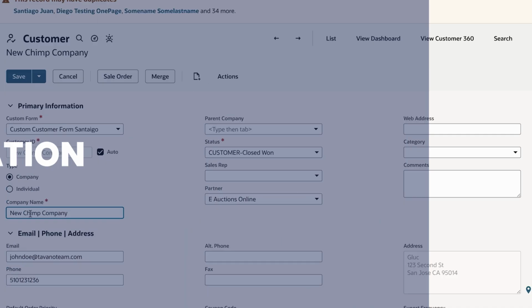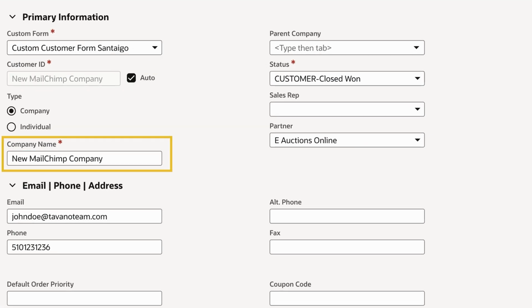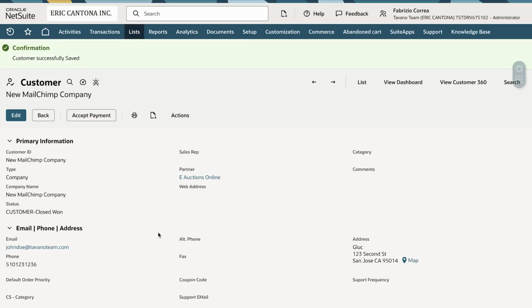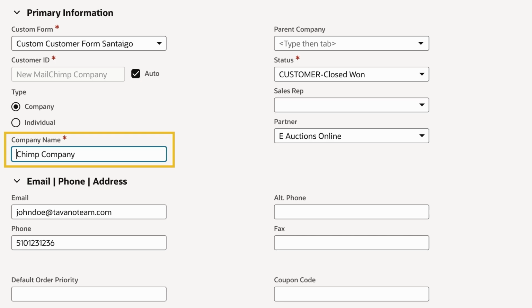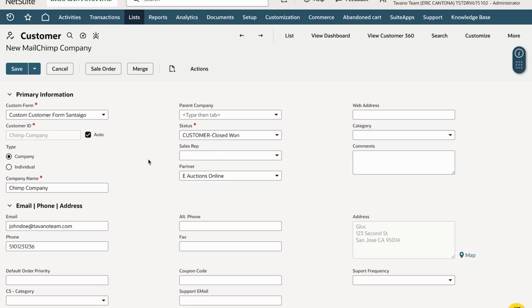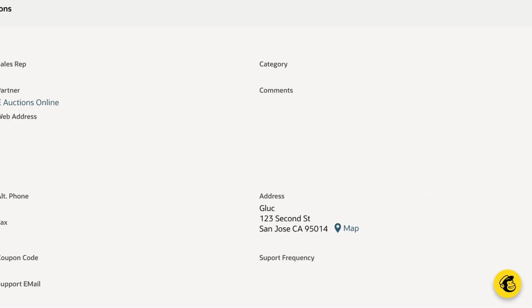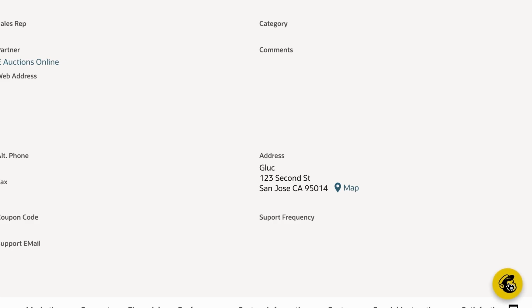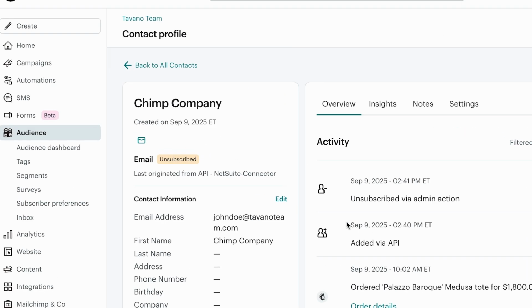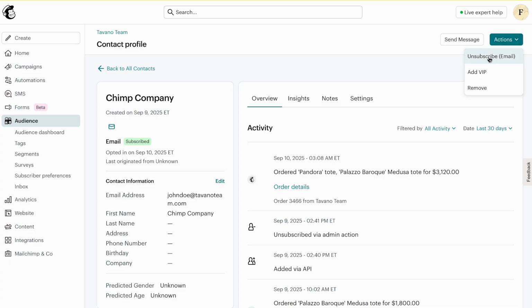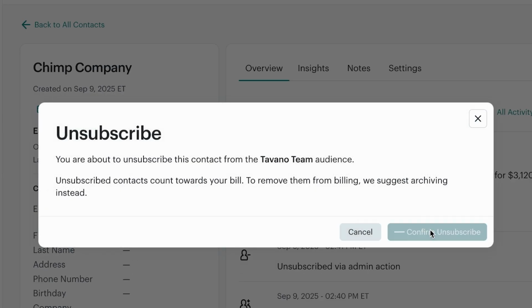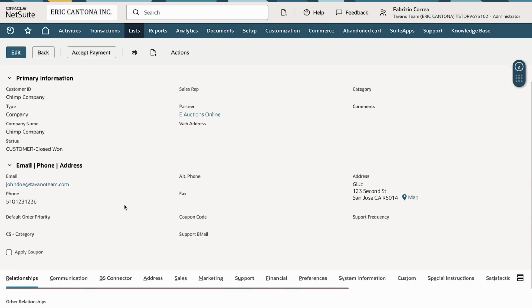When you create or update a customer in NetSuite, that profile is instantly synced to Mailchimp. A Mailchimp icon appears on the record, giving you one-click access to the contact inside Mailchimp's dashboard. And if someone unsubscribes from your campaigns, their preference is automatically reflected back in NetSuite, keeping both systems aligned.